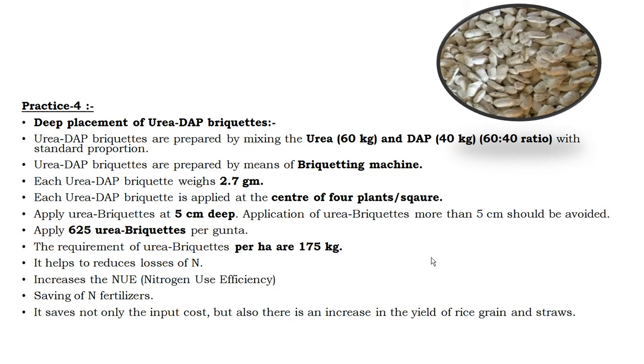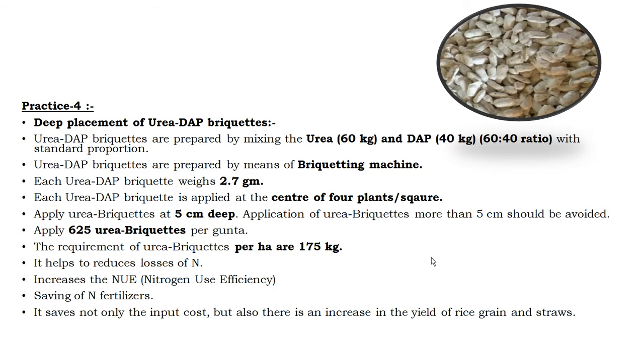That's why the briquettes should be applied within 5 centimeter deep, not more than 5 centimeter. Then apply 625 urea DAP briquettes per gunta. That is the number of urea DAP briquettes recommended per gunta, that is 625. And the requirement of urea DAP briquettes per hectare is 175 kg.